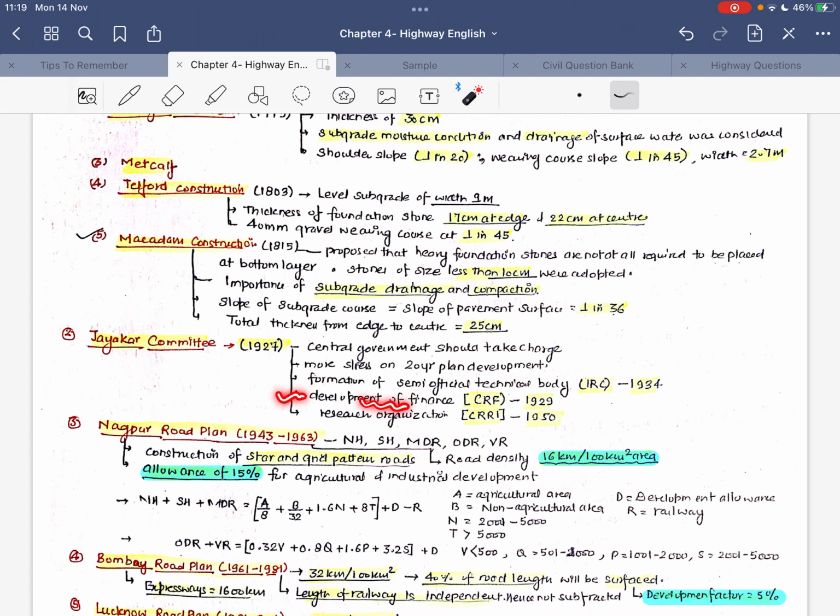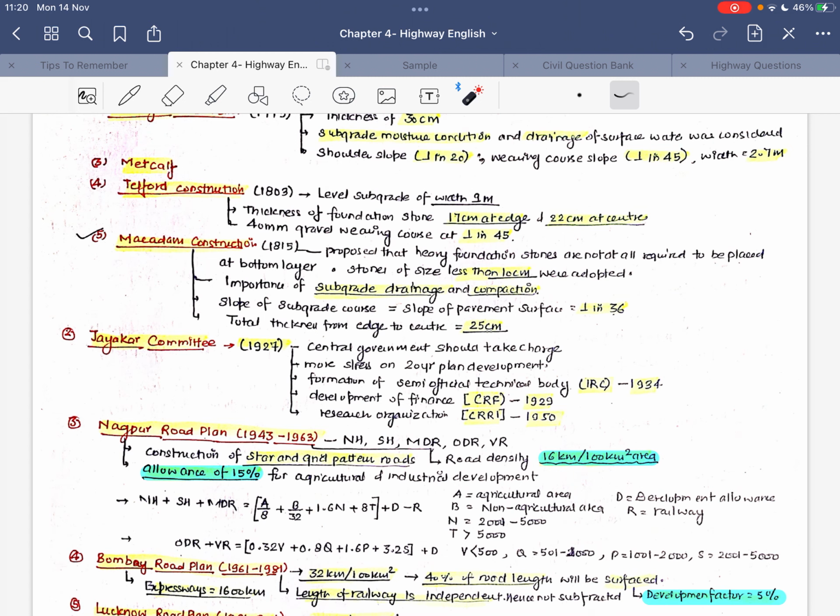The second major recommendation made by the Jaikar committee was the development of finance, that is, a finance body should be there to develop a road fund, which was known as the Central Road Fund, developed in 1929. The third was a research organization, which should be established to carry out research and development work and be available for consultations. This was developed in 1950.